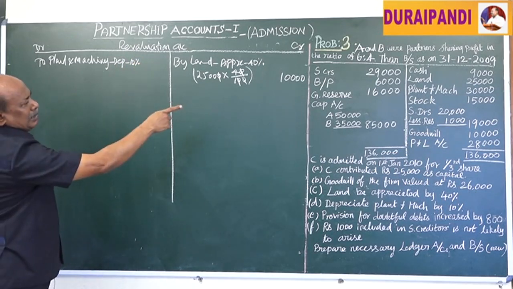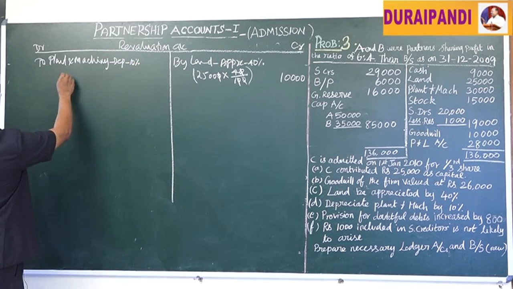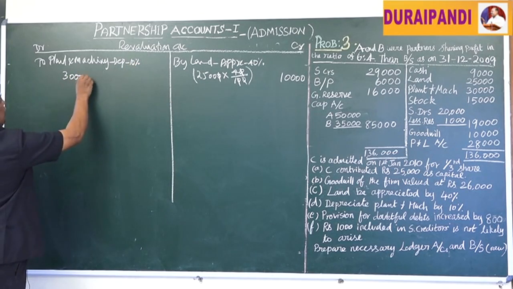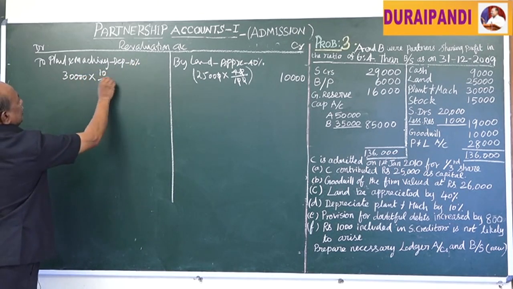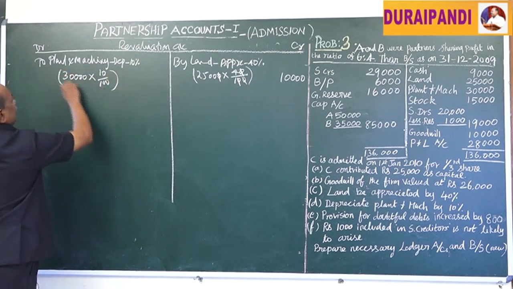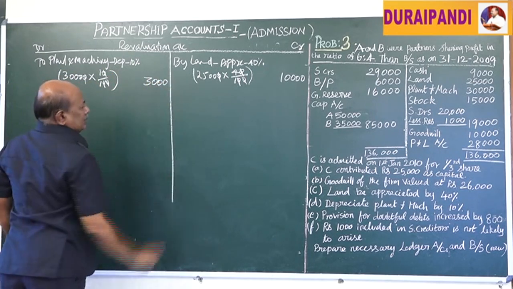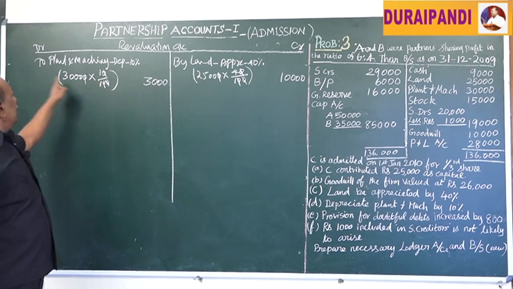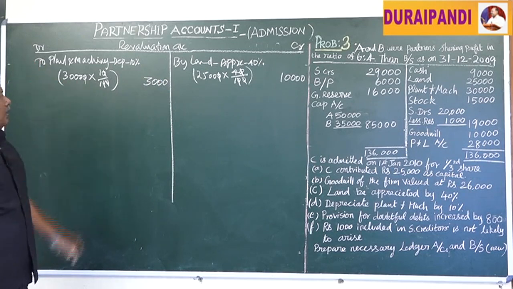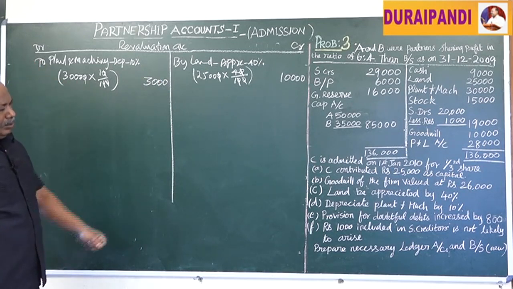The plant and machinery value was 30,000. For 30,000 we have to depreciate 10%, that is 10 by 100, that is equal to 3,000 rupees depreciation of plant and machinery. It is a loss. Loss should be debited to the revaluation account.